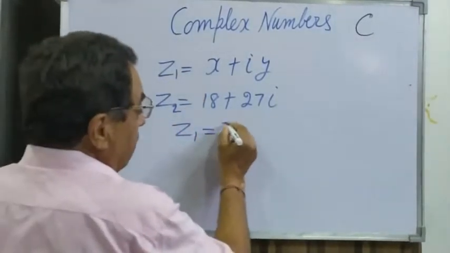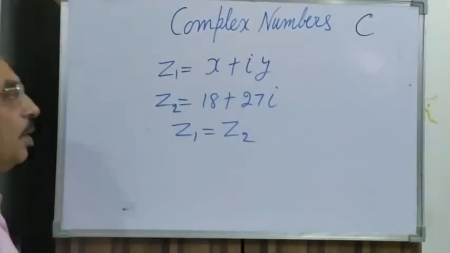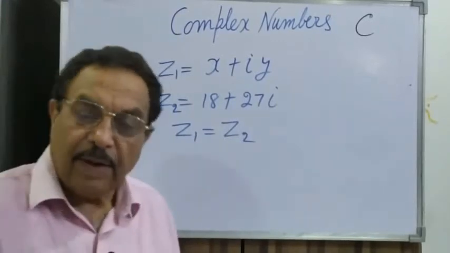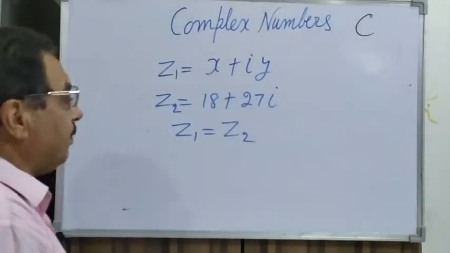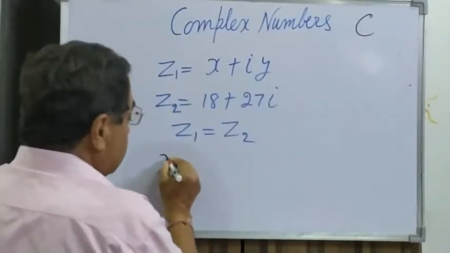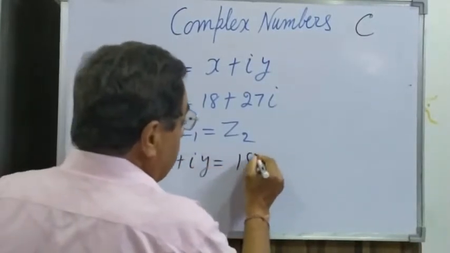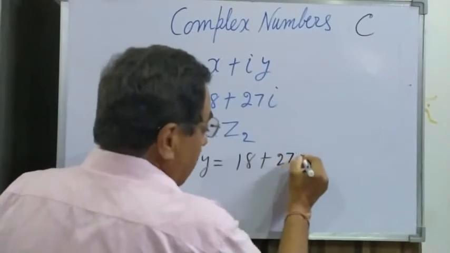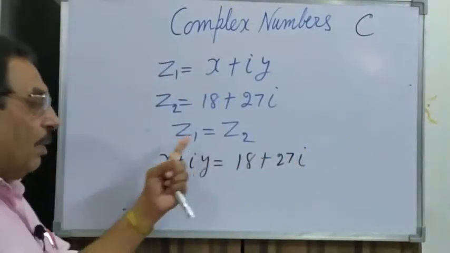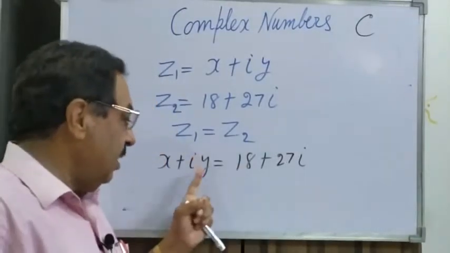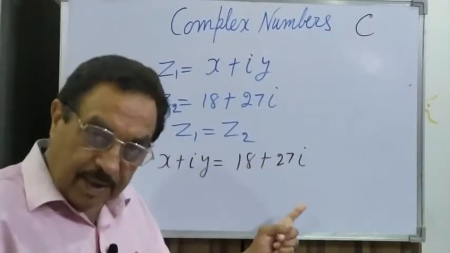Find the values of x and y. So then what do we do? x plus iota y is equal to 18 plus 27 iota.